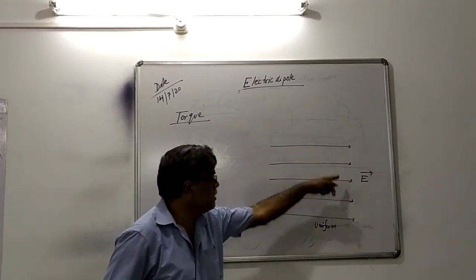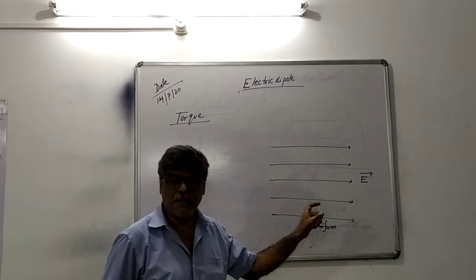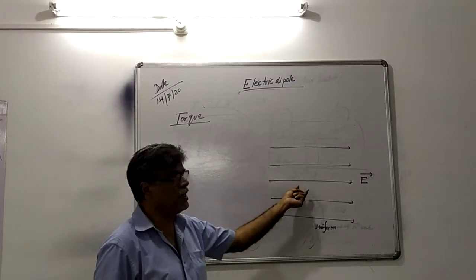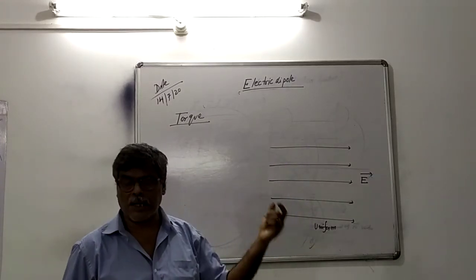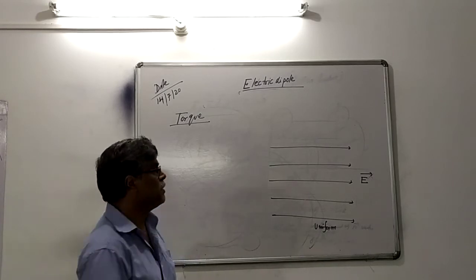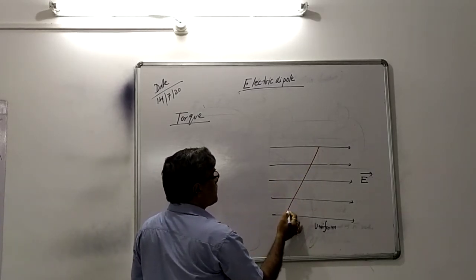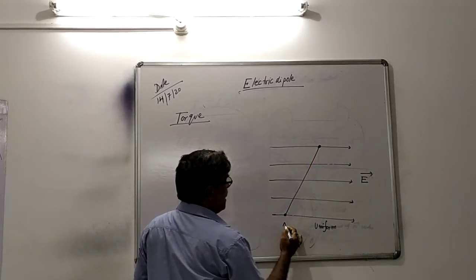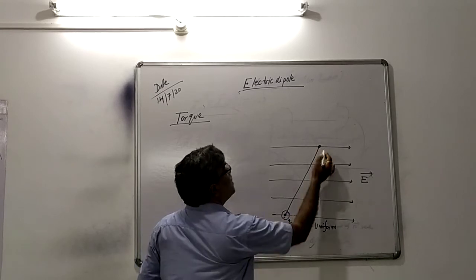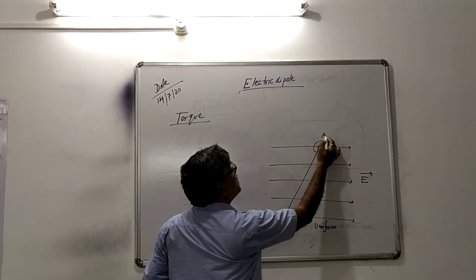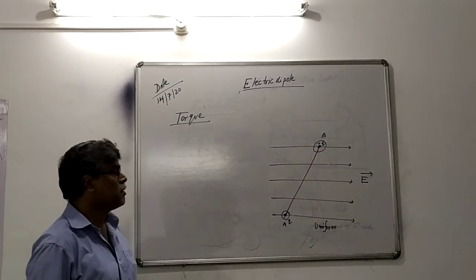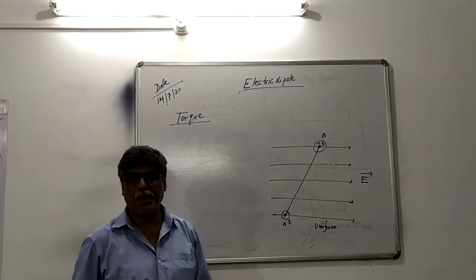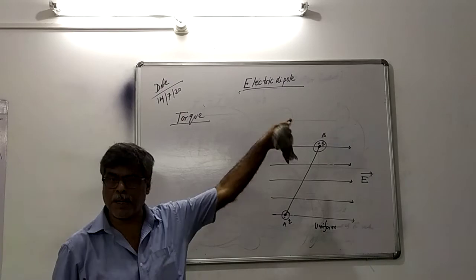That is, in this region, the magnitude of the electric field is the same. That is why this field is considered a uniform electric field. Now, a dipole is placed here. This is A, this is minus Q, this is B, this is plus Q. A dipole is placed in the electric field. So what is the name of the dipole? AB. Charges are minus Q and plus Q.